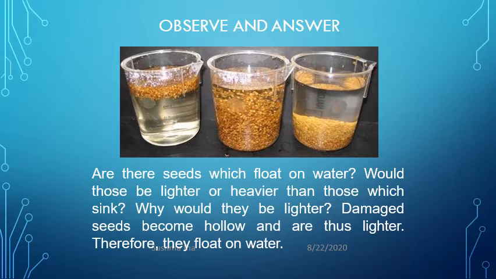Why would they be lighter? Damaged seeds become hollow and thus they become lighter and they float on the surface of water. So you can discriminate between the healthy seeds and the damaged seeds.